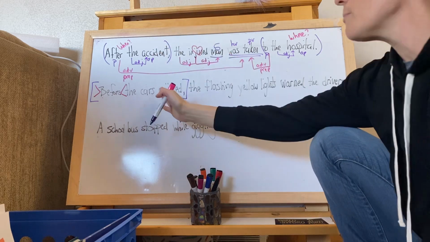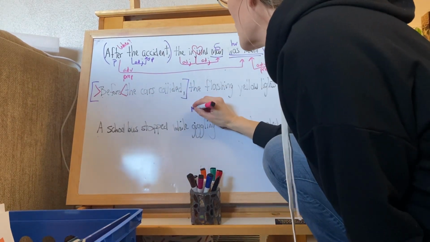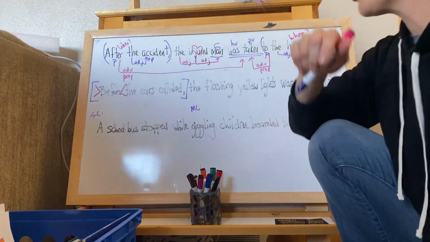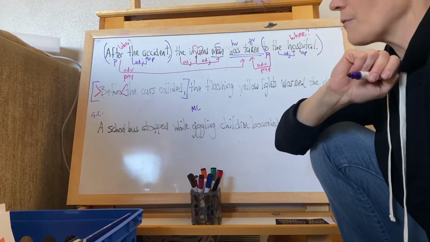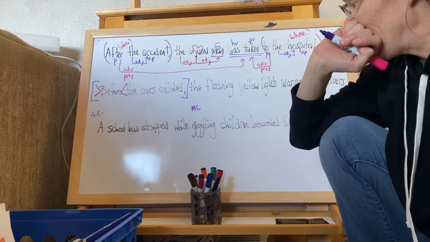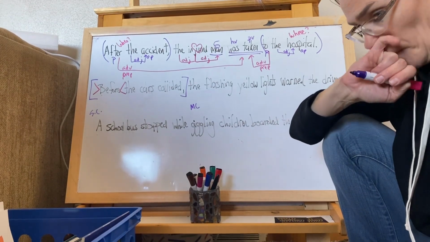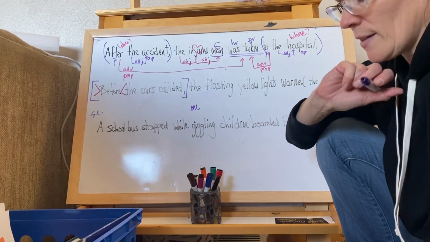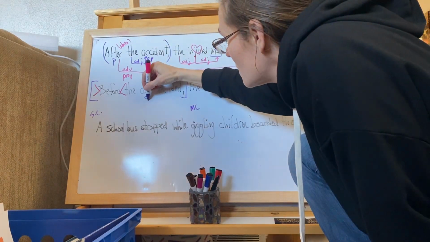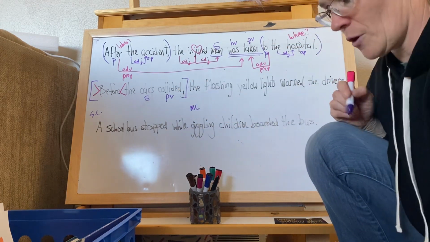So remember, we're going to have a main clause and a subordinating clause. And a subordinating clause does have a subject and a verb. So what is the subject in our clause? What is our clause about? It's about cars. And what did they do? They collided, right? Our predicate verb.